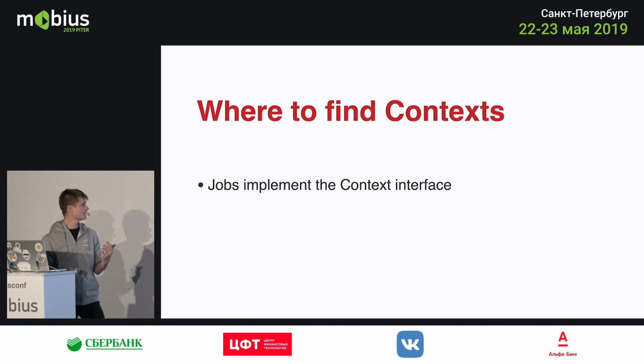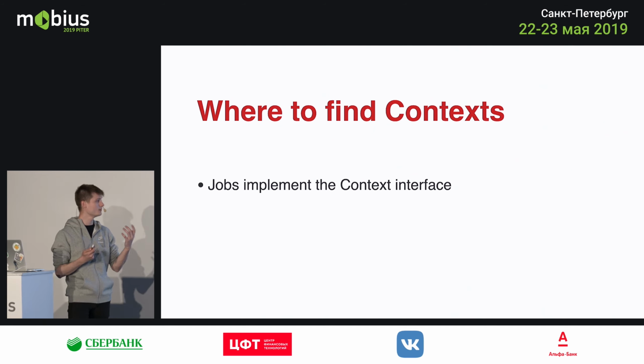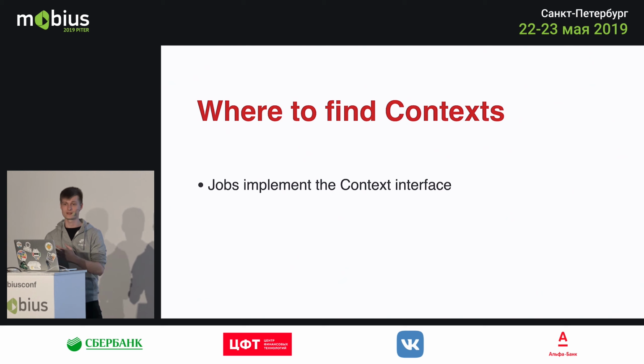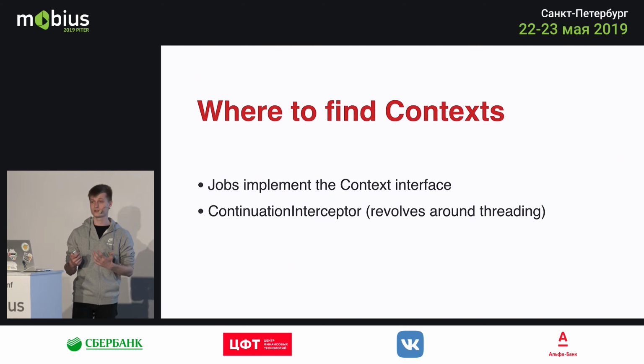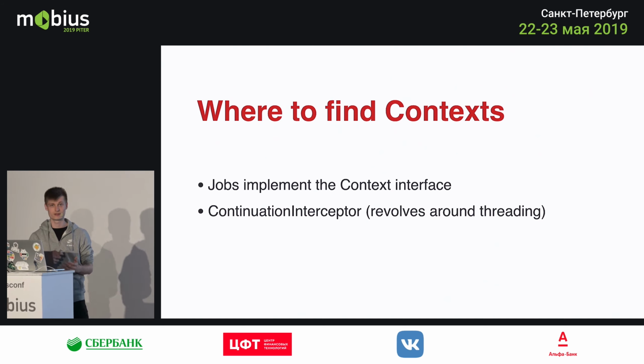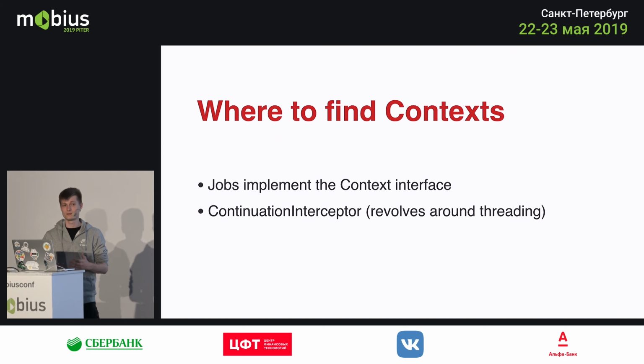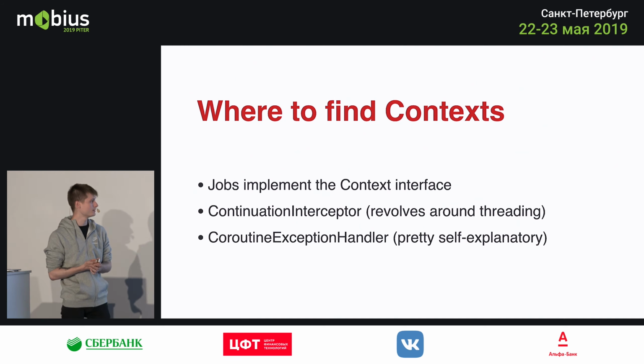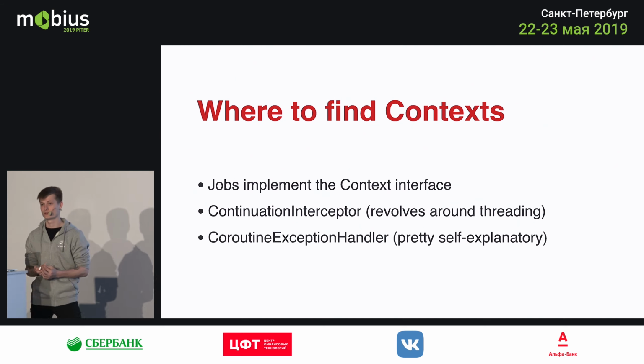As you can see, the Job interface, or rather the Job construct, implements the context interface. So you can use jobs to govern the lifecycle part of the context. You can use the continuation interceptors, which are actually the dispatchers I mentioned before, which simply govern threading. And finally, you have the coroutine exception handlers, which are pretty self-explanatory, so they handle exceptions.